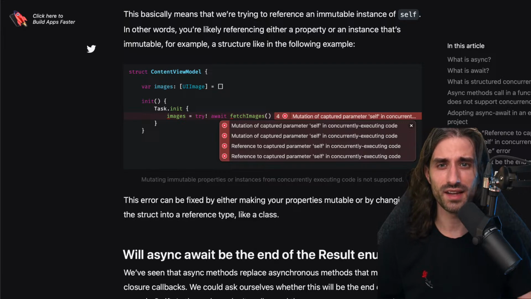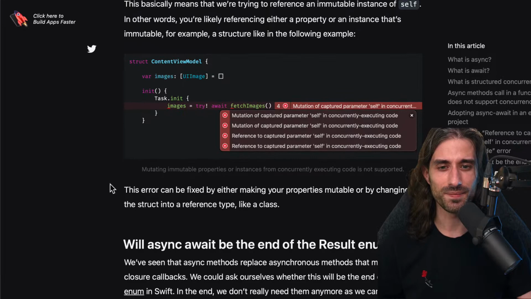That's a lot of self, and it shows how complex this problem seems to be. And this error can be fixed either by making your properties mutable or by changing the struct into a reference type like a class.